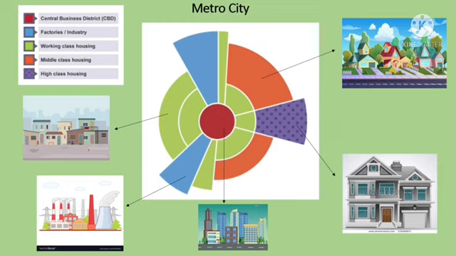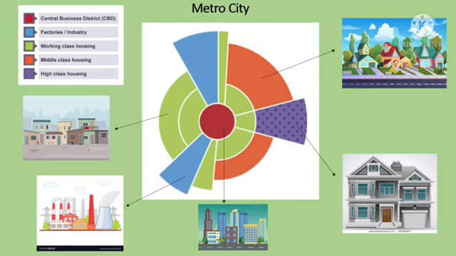The fourth zone is middle class residential, which is the orange color zone. This residential area is a bit more desirable because it is located further from industry and pollution. People who live in Metro City and work in the CBD have access to good transportation lines, making their commute easier. The middle class sector is the largest residential area.